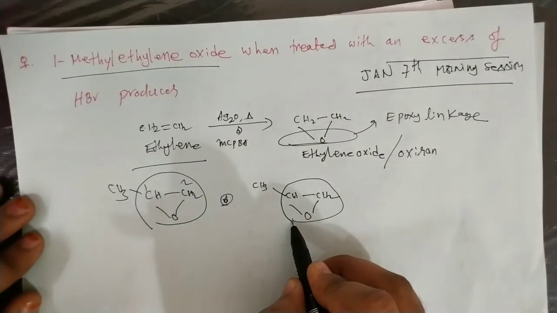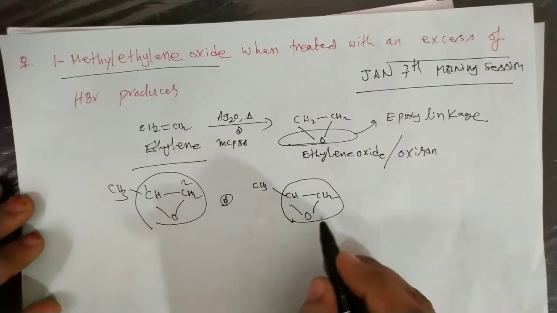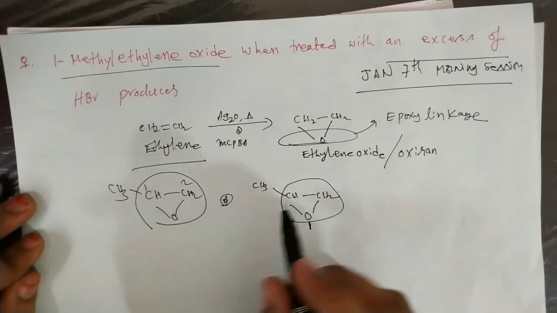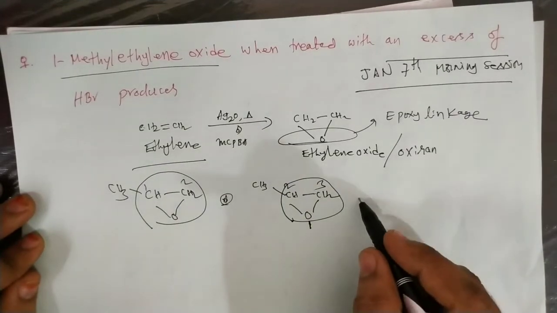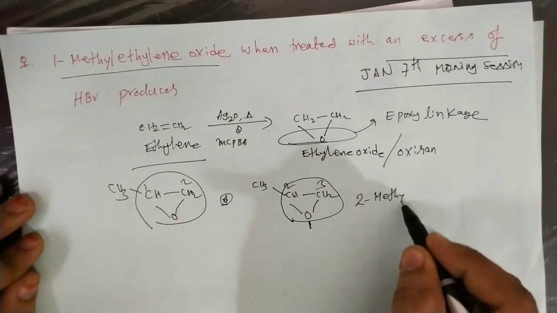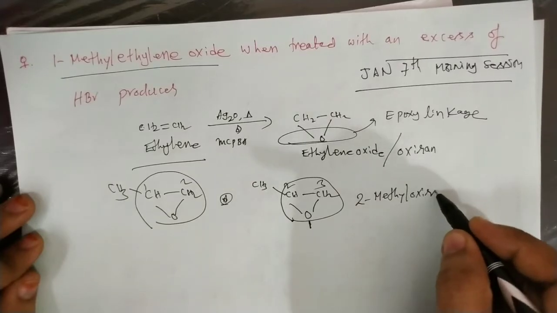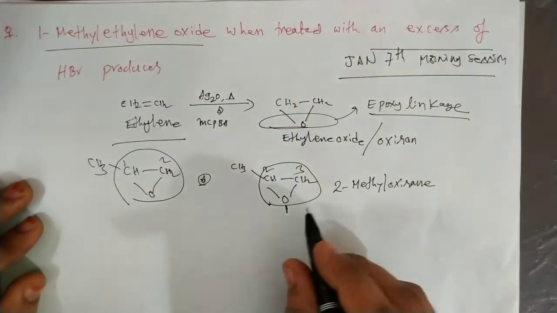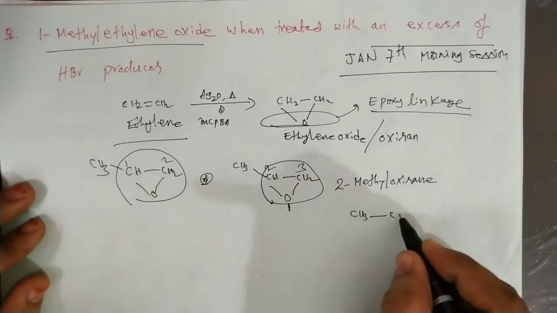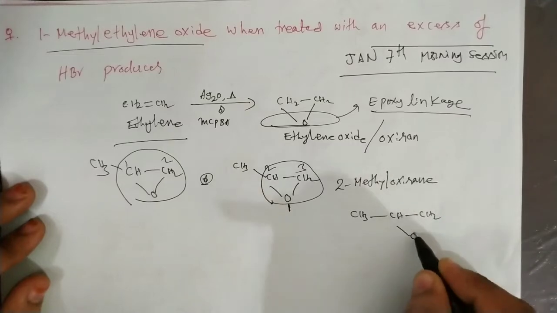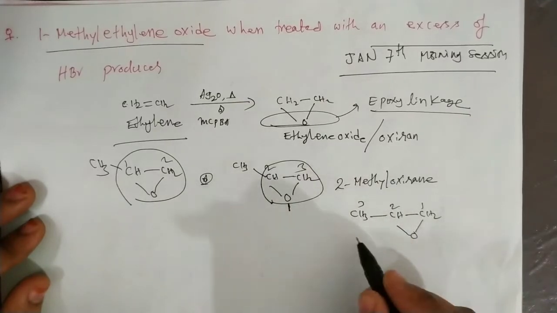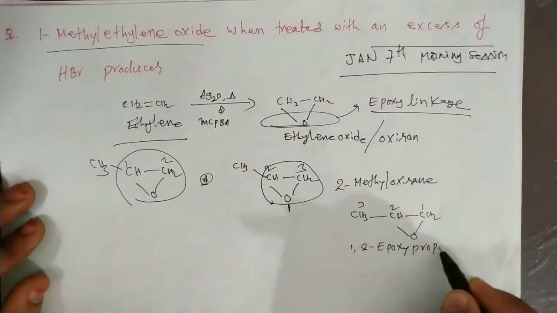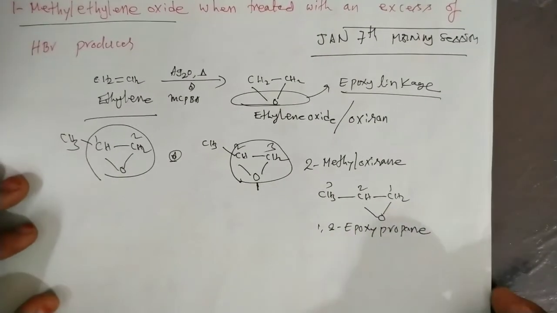In case of heterocyclic compounds, numbering must always start from the hetero atom, in this case none other than oxygen. So 1, 2, 3. That means this compound is also known as 2-methyl oxirane. And the cyclic ether linkage is called the epoxy linkage, so this compound is also named in terms of the epoxy linkage. Here first, second and third, that means 1, 2-epoxy propane.